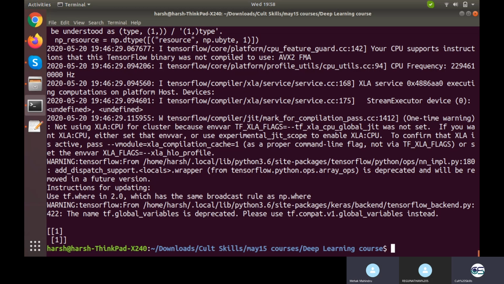It's showing one for predict classes. Don't go for predict classes. Go for predict. So just clean up the sequence.